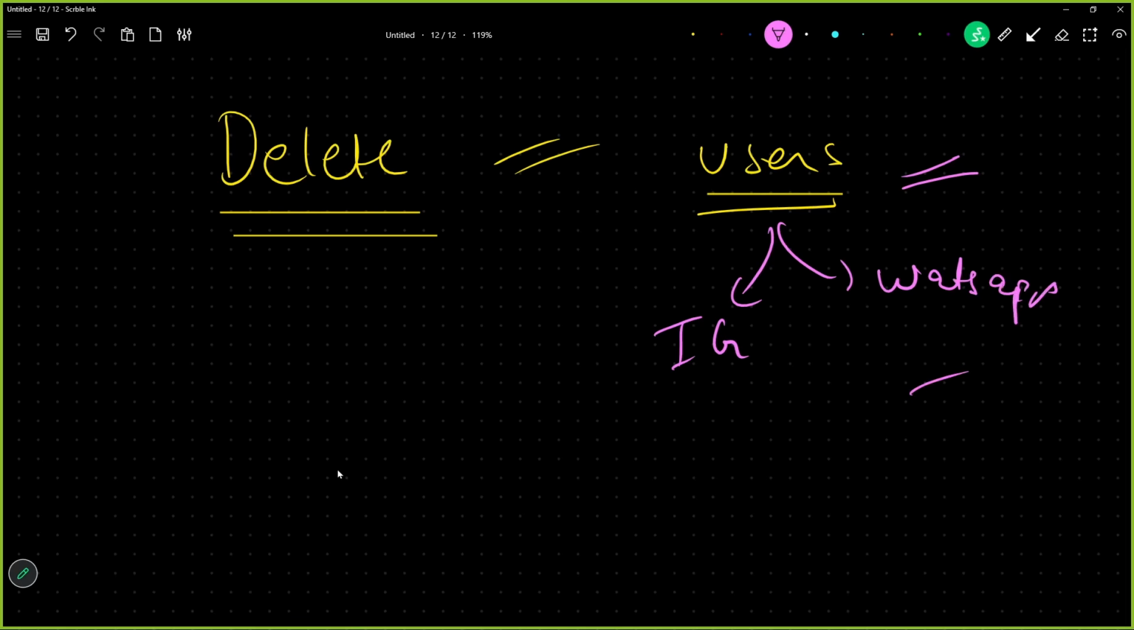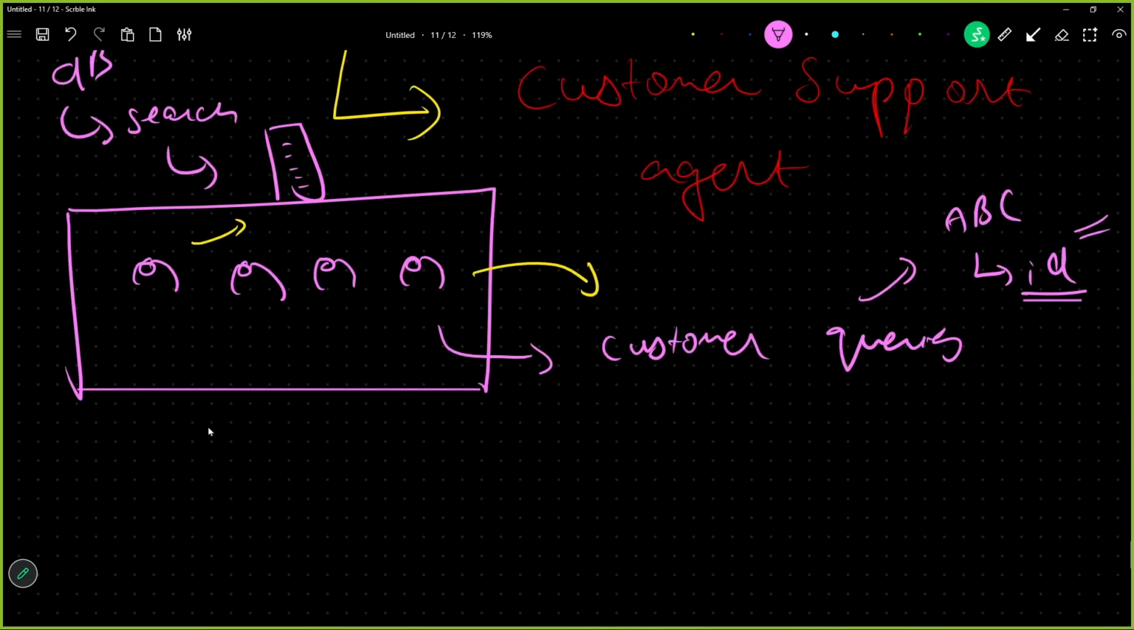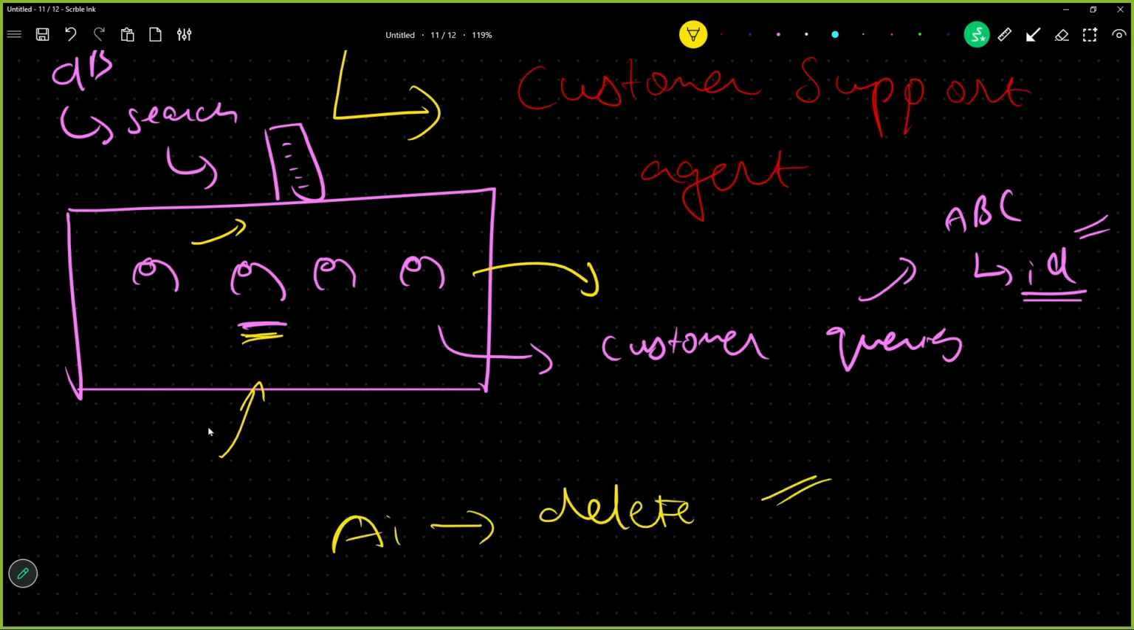So when the customer has a query and tells this person, delete my ID from your system, I am no longer part of this, I want to close my membership, delete my account, should we give this permission to the AI, that AI can delete it? No. This is a managerial level permission. AI should not get a chance to delete it.